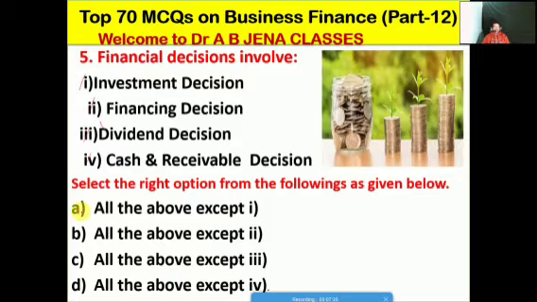A. It's all the above except 1. B. It's all the above except 2. C. It's all the above except 3. D. It's all the above except D. Friends, so D is the right option for this MCQ.